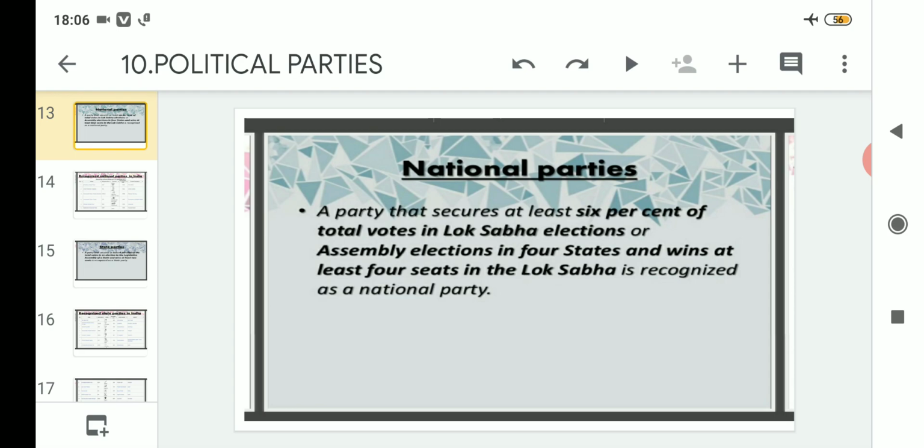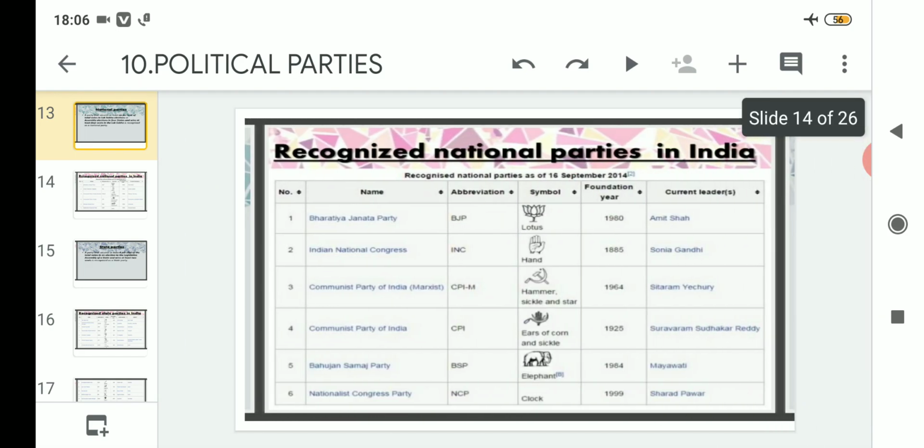Clear? So today we will proceed with the different recognized national parties that exist in India, with their abbreviation, their full form, their symbol, their foundation year, and the current leader. Let us proceed then.